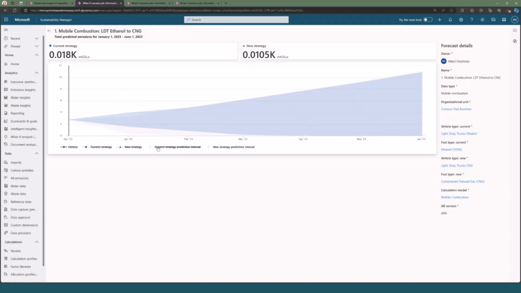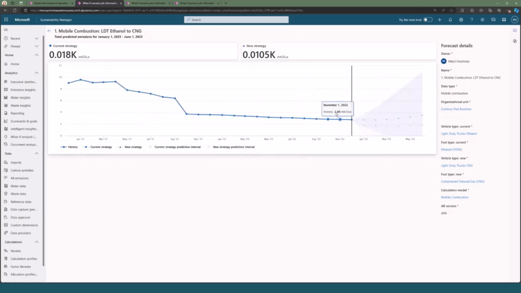So you'll have this for both your current strategy as well as your new strategy. So prediction intervals really give you a sense of the potential range of values that a particular forecast point may fall between, with about a 95% confidence interval. So for the first point here, it looks like we've got a low of about 0.3 metric tons of CO2e and a high of 3.34 metric tons of CO2e. And then as you move forward, you've got your highs and your lows. They will never go below 0, so sometimes your low will be at 0. And we can see that for the current strategy, we've got the same. So I'll bring everything back into view here, and we can really take it all into account.